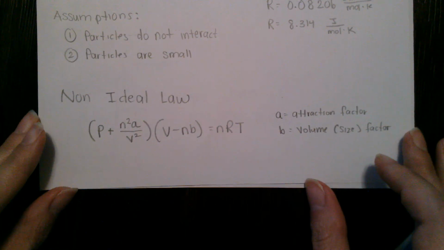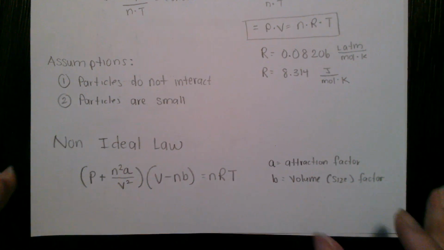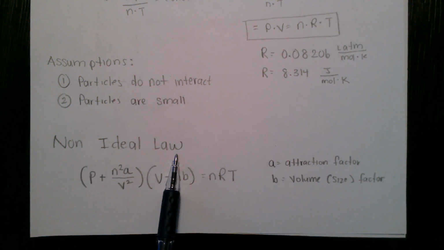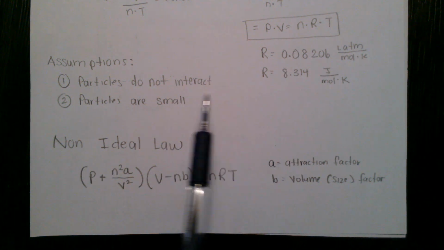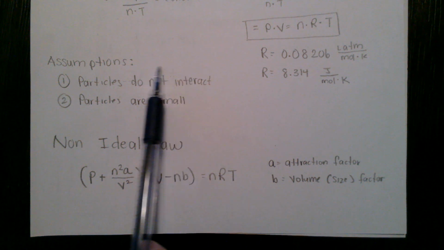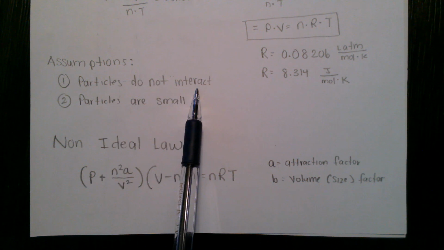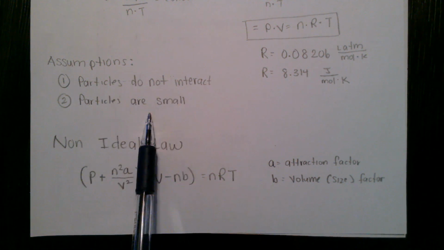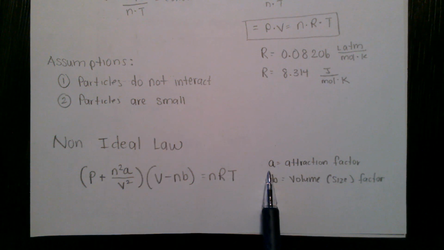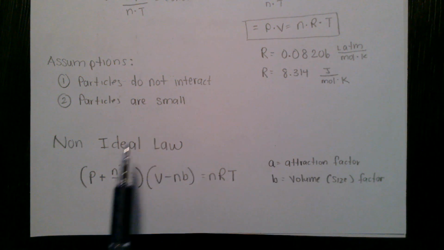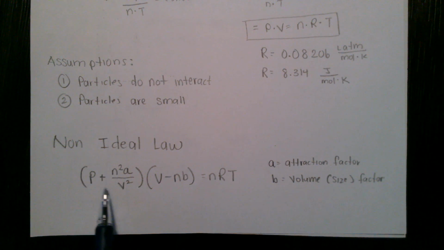So we can change the ideal gas law to be what we call the non-ideal gas law. What that means is we put in a fudge factor for particles that strongly interact, and we can put in a fudge factor for particles that are pretty large. A is our attraction factor. That's going to change how we calculate pressure.